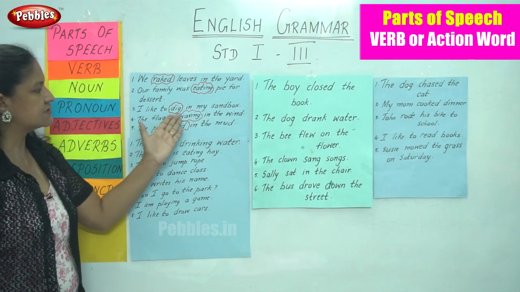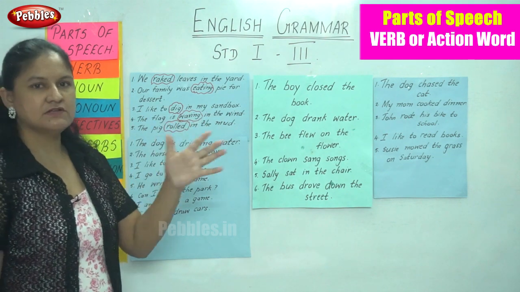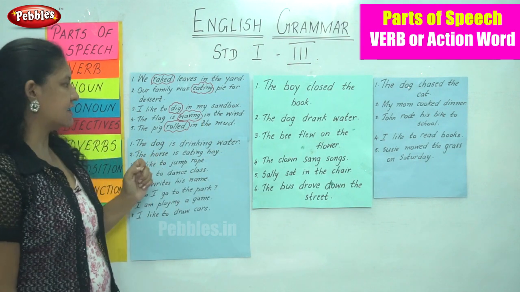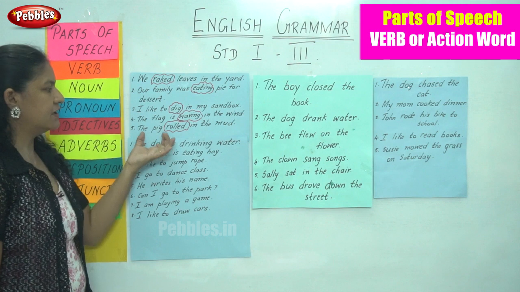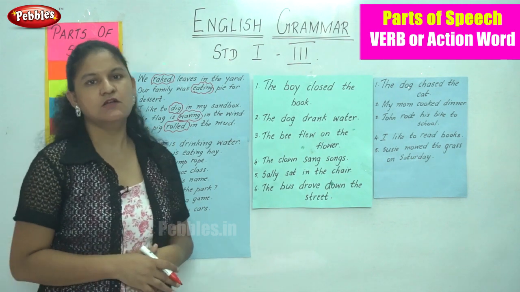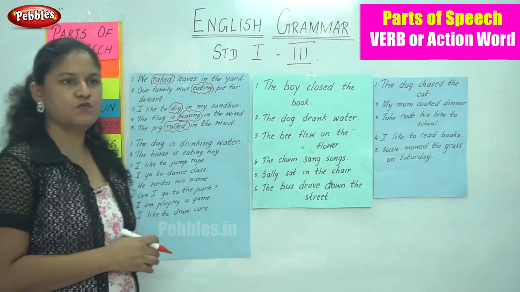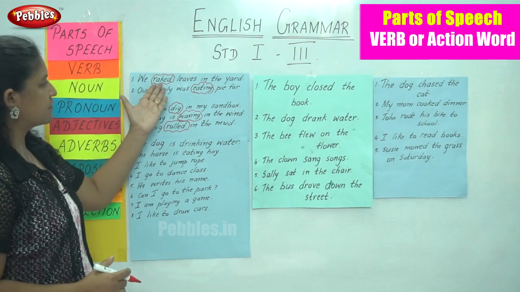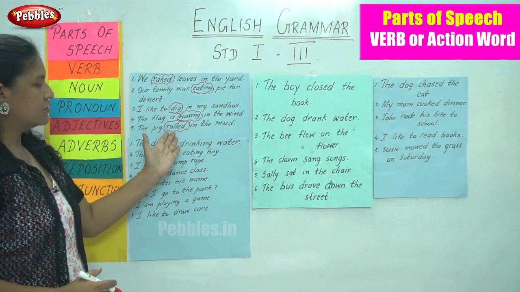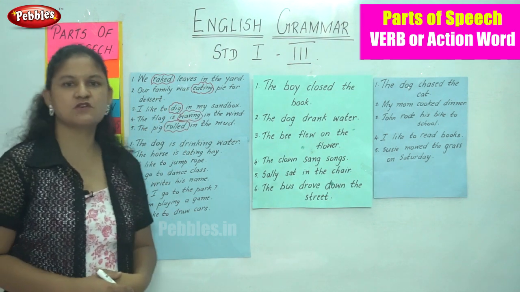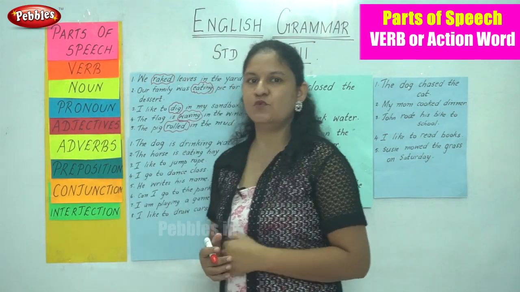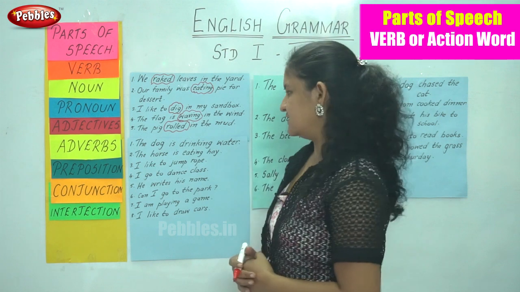The flag is waving in the wind. So for the wind, the flag is waving. So waving is the action being done. The pig rolled in the mud. So the pig is rolling itself in the mud. So the word rolled is the action word. So the words raked, eating, dig, waving, rolled are all the verbs or action words or doing words. So are you ready to move on to the next few sentences?